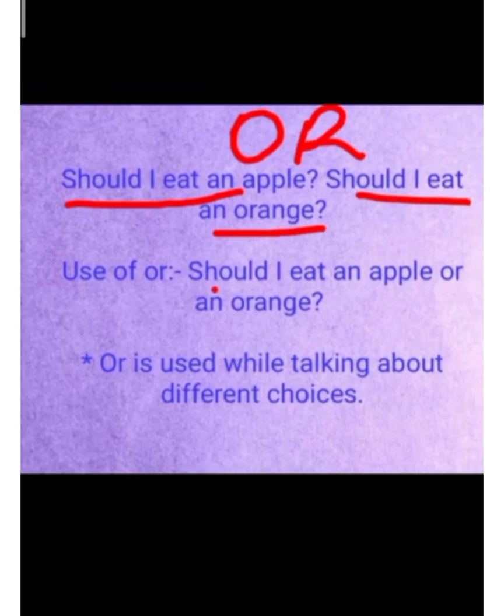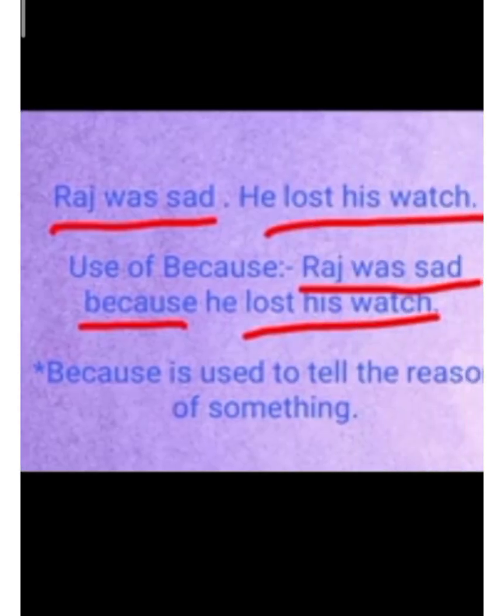Or. Should I eat an apple? Should I eat an orange? Now I am telling you the use of "or". Should I eat an apple or an orange? "Or" is used while talking about different choices. "But" is used when we are talking about opposite ideas, and "and" is used when we are talking about similar ideas. "Or" is used while talking about different choices.